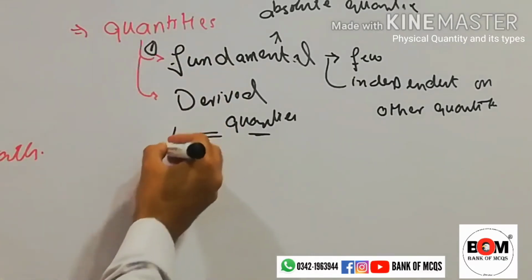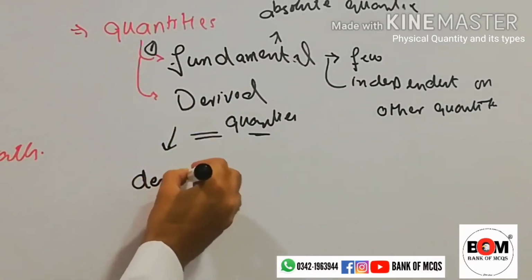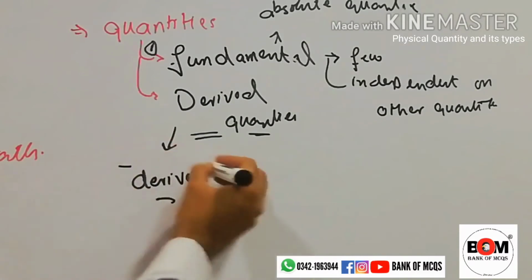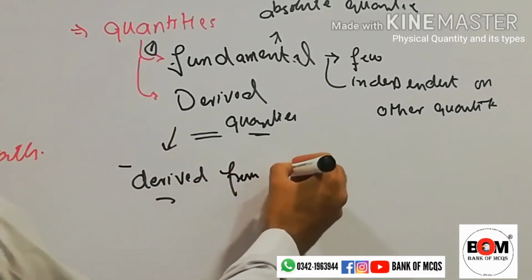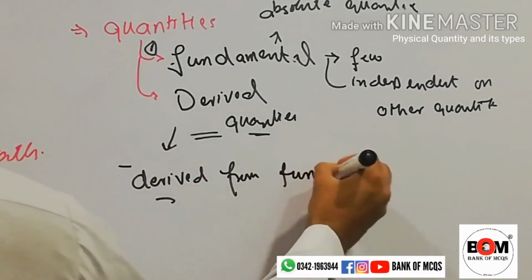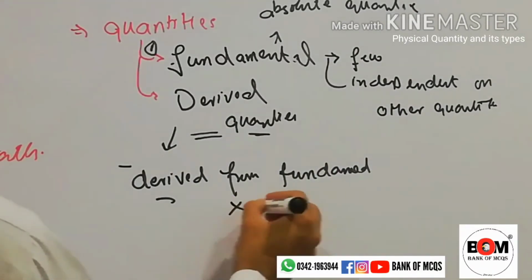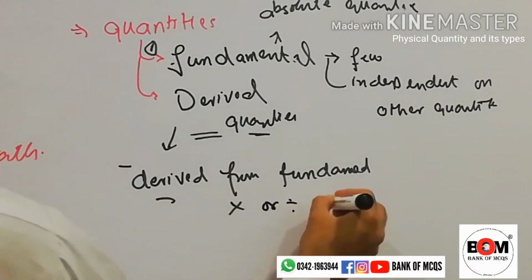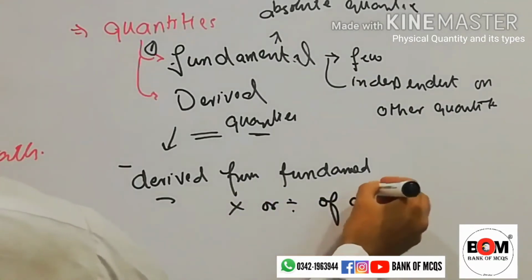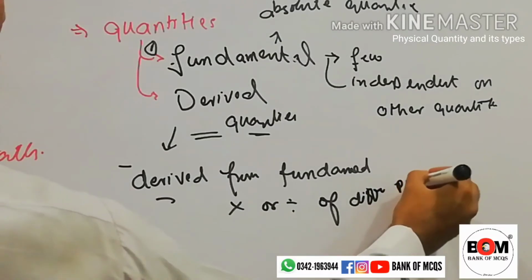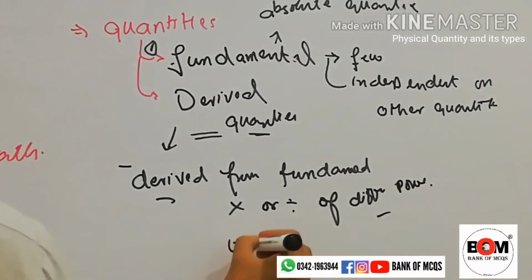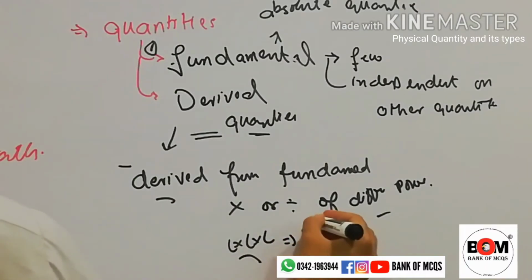So derived quantities are derived from fundamental ones, either by multiplication or division of different powers. For example, length multiplied by length multiplied by length: here length is multiplied three times, so the power is 3.